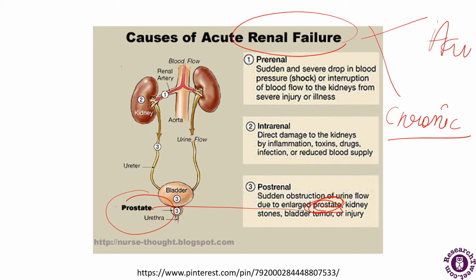So this is a diagram of the kidney, and it is showing how the urine flows from it and what are the paths through which the urine will flow. And this is the blood flow. These are the two kidneys which are being represented here, and this is the ureter and prostate. There is a bladder and urethra. So these are the causes of the renal failure.